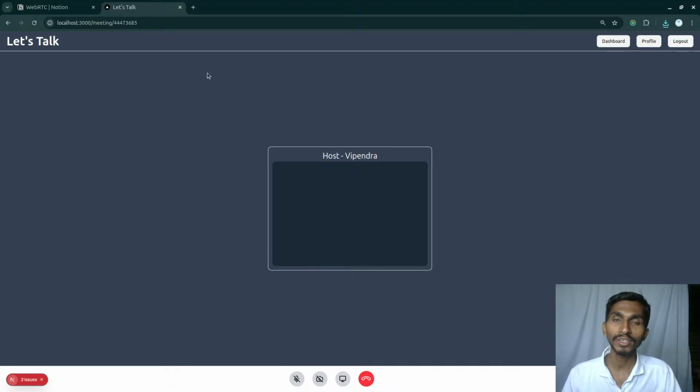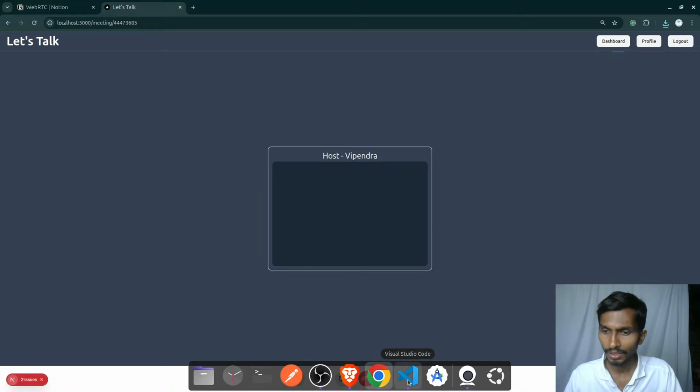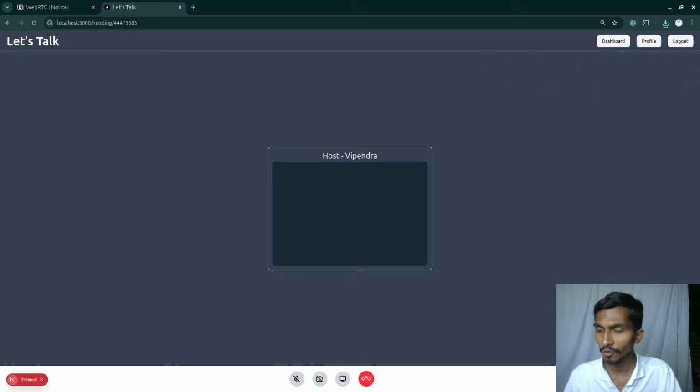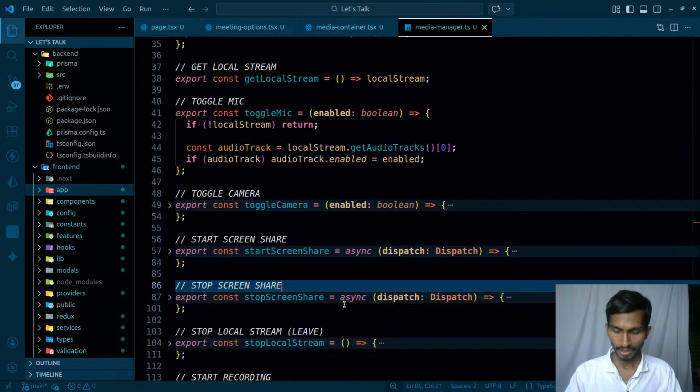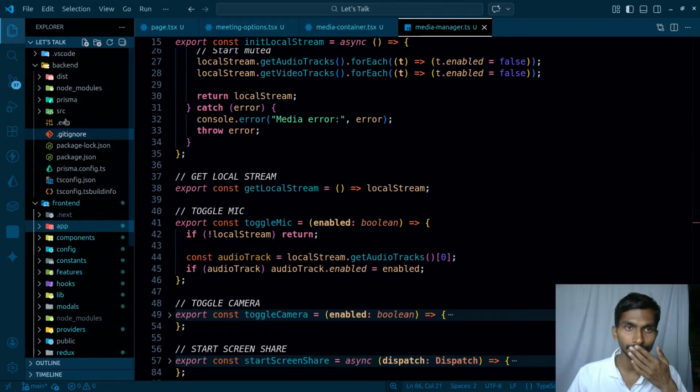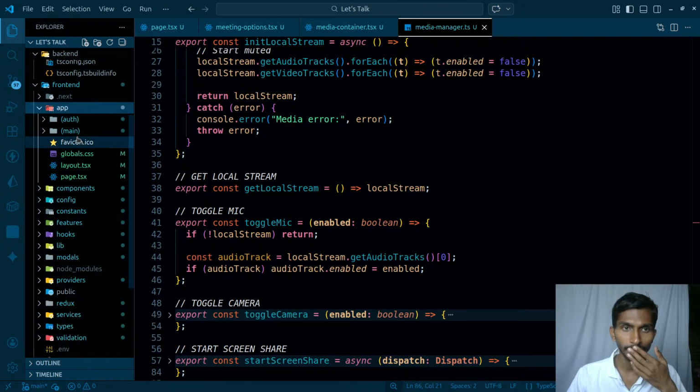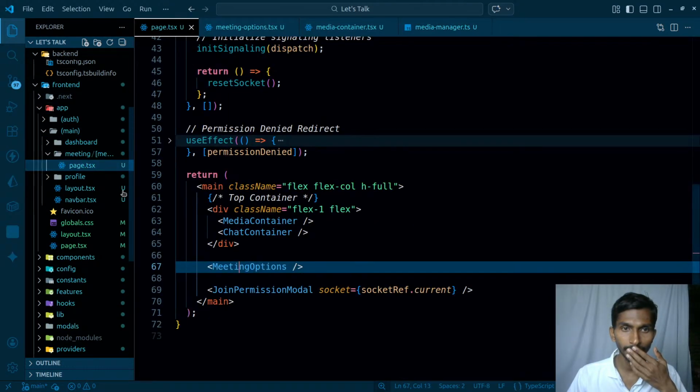The next thing that I have to do over here is adding a chat option. When it comes to adding a chat option, first of all I need to see the members here. So I need to have two options: the first one is going to be the participant, the second one is going to be the chat. And if I click on any one of them, okay, let's get started. What I want here is to first create a kind of box and get the things done. For creating that, let's go to the meeting app, main, meeting, page.tsx.